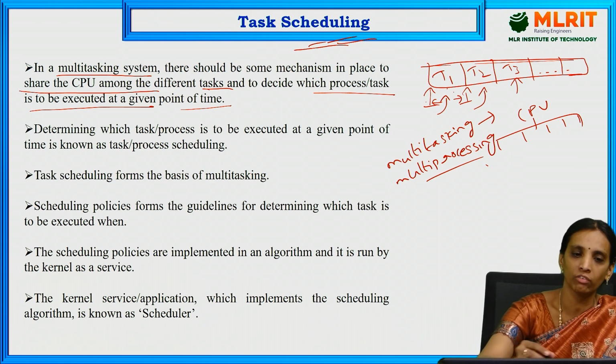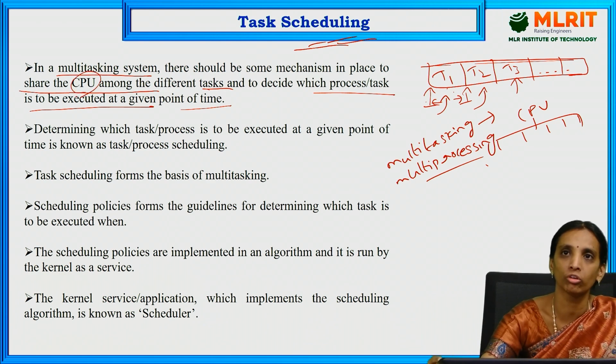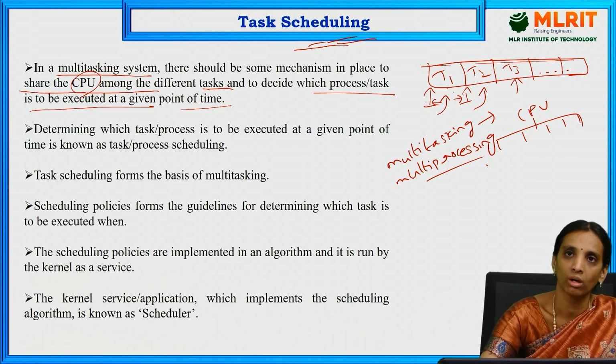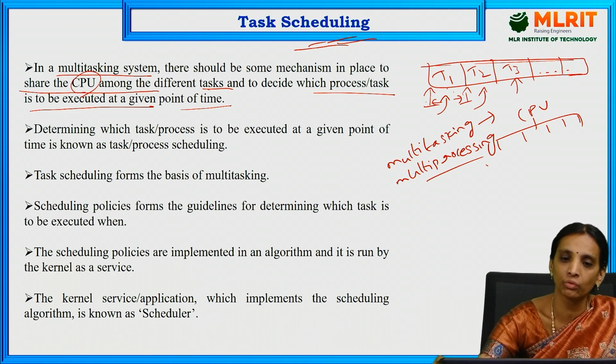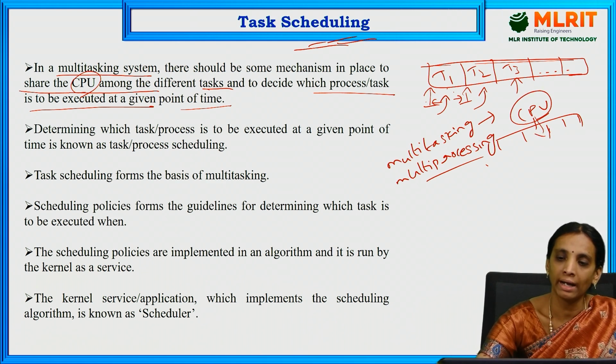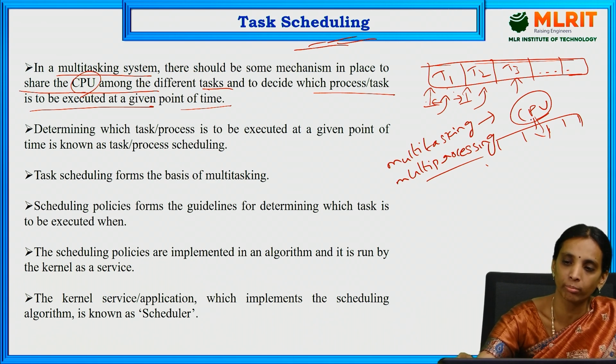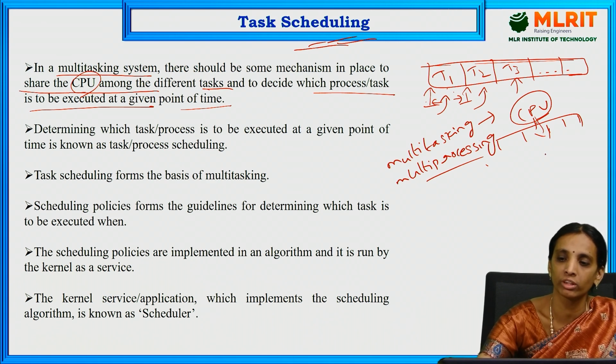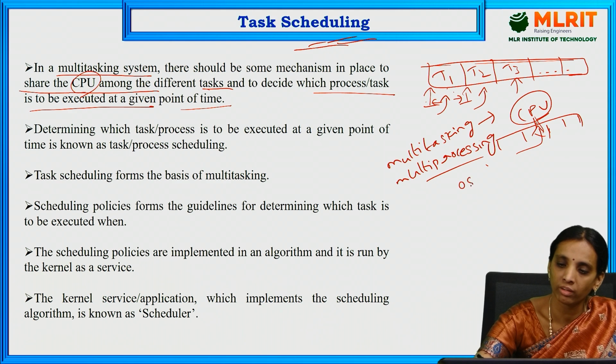In each case, the CPU or the resources allocated for that task or process are to be shared between different processes. Here we need to design a system for sharing the CPU among different tasks without any intervention or problem, and to decide which task will run first on the CPU, which task will run next, and how much time will be allotted to each task. In the OS, there are task 1, task 2, task 3.